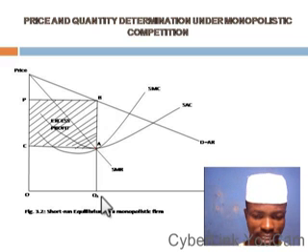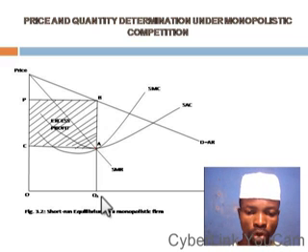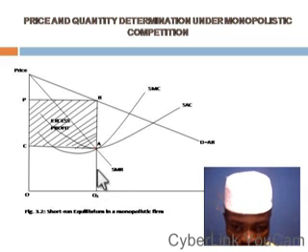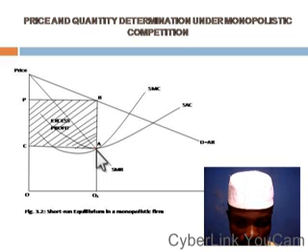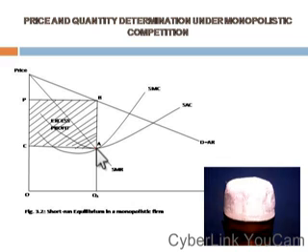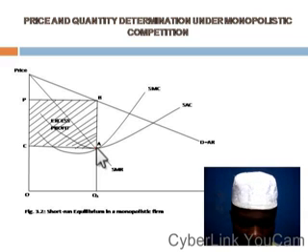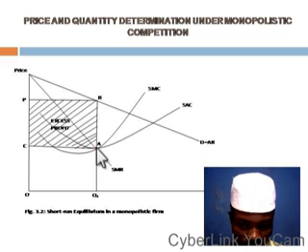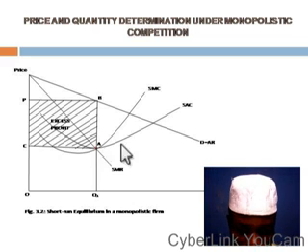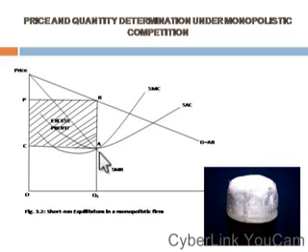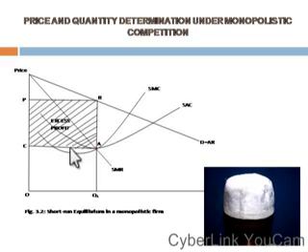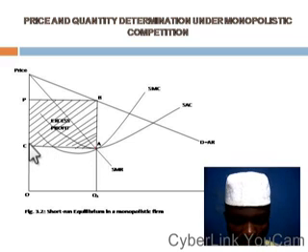Now, having established our total revenue, the next task is to know our total cost. I told you to get the total cost, look at that point where marginal revenue equals marginal cost. So you now look at where that line touches the average cost curve. This is the short-run average cost curve. So this is exactly where they meet, the point where MC equals MR. The point where that meets is also at this point A. So you trace it down back to the price axis. That is C.